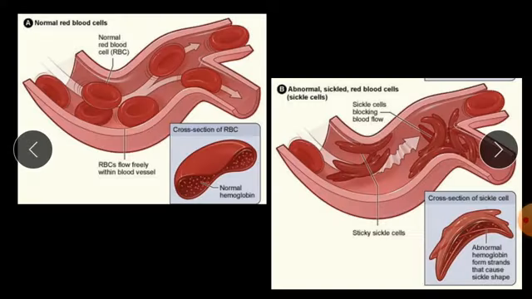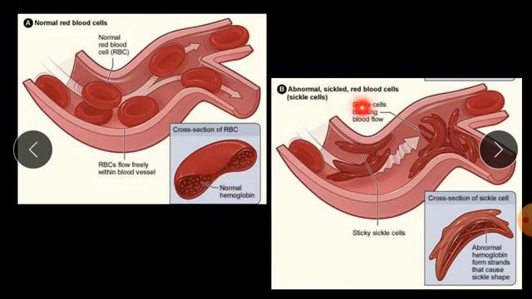Here you can see the normal RBCs running from one part to another, from one end to the other. They are diverging in two ways here, and they are running very smoothly because they are normal in size and shape, and they are not going to stick anywhere along the way. So RBCs flow freely within the blood vessels. Here is the normal hemoglobin they contain.